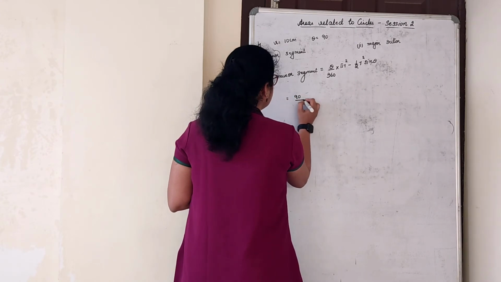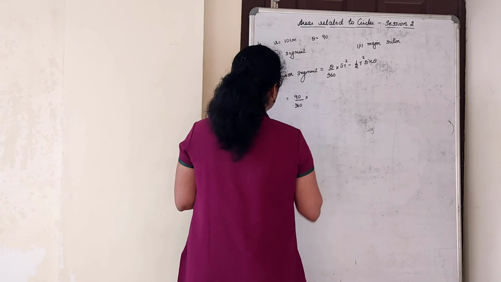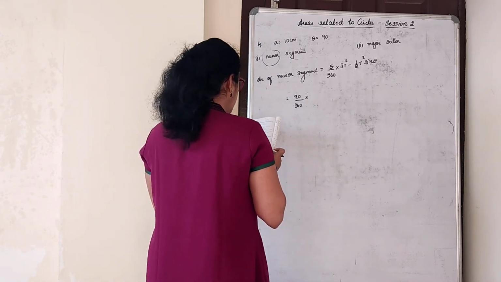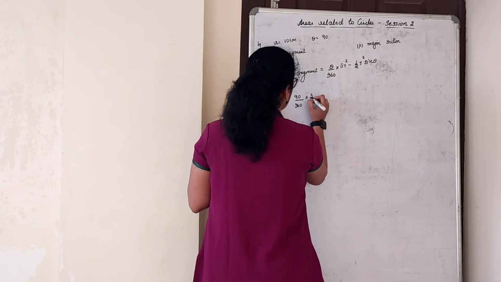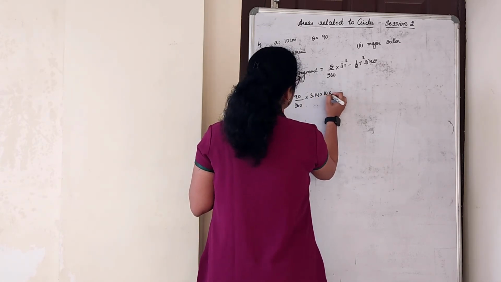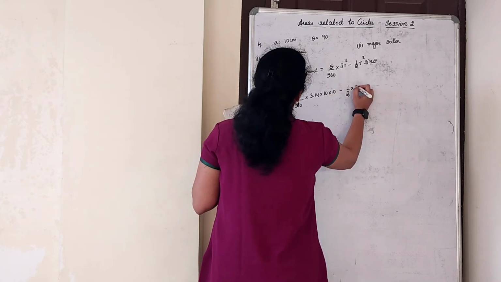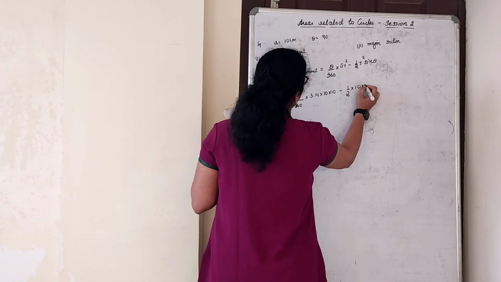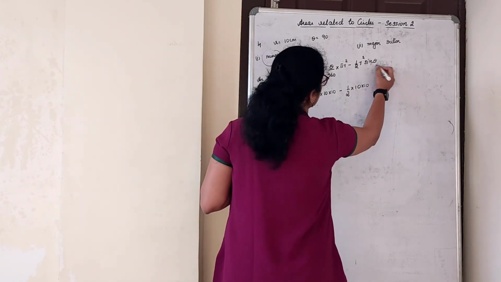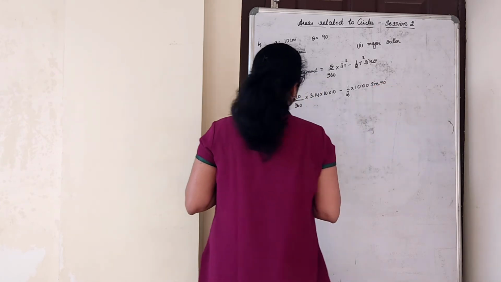Theta is 90 by 360 into, just check for pi what they have asked. They have asked to use pi as 3.14. So 3.14 into r square, 10 into 10, minus half into 10 into 10 into sin theta, sin 90 degree.